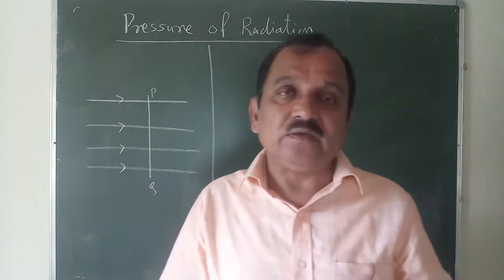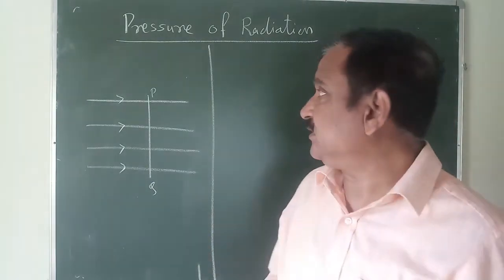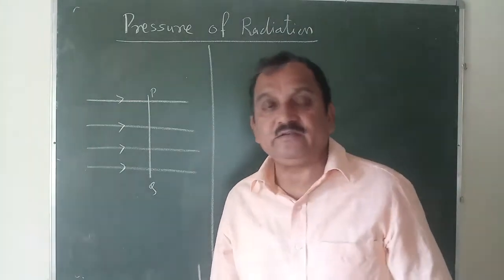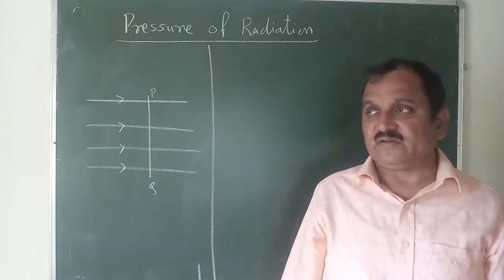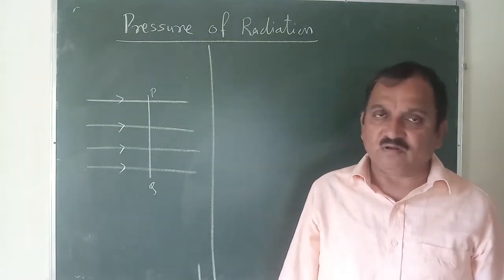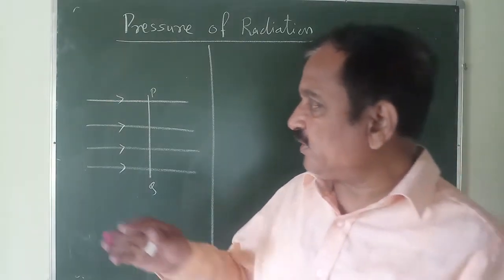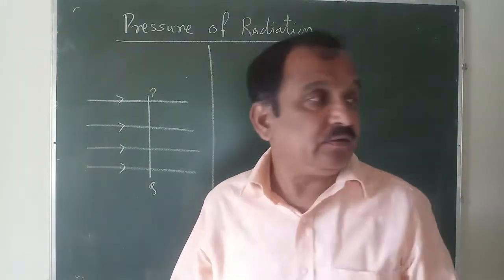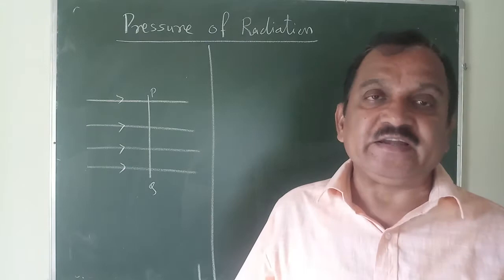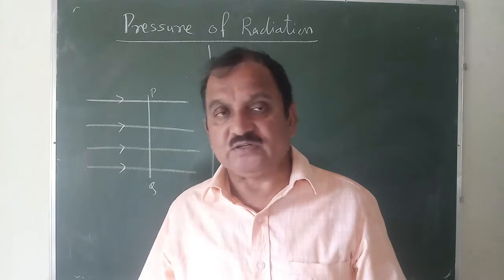This radiation exerts a pressure on the surface. This concept is cleared in this derivation. When you incident any radiation on a surface, it exerts a pressure on that surface. It may be small, but it creates pressure just like light rays. Light waves कशातून जर पास केल्या surface वरती, so they exert the pressure on similar lines. The heat radiation also, when you incident on any surface, it exerts the pressure on it.